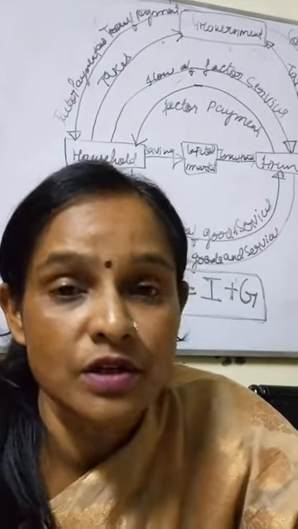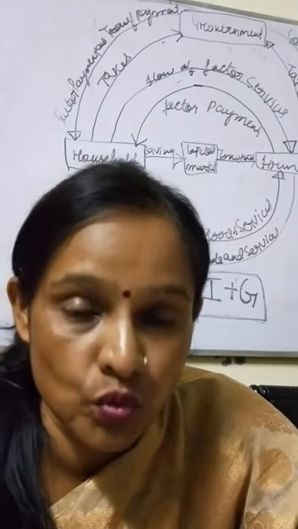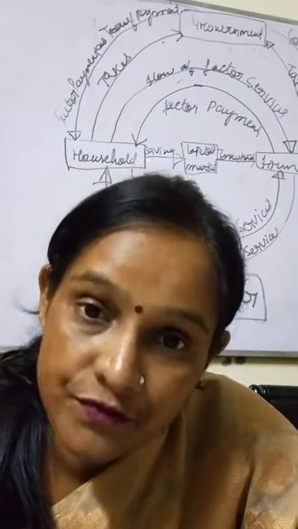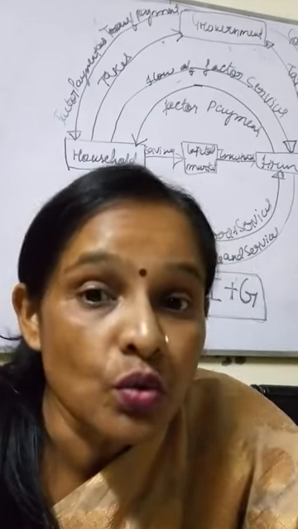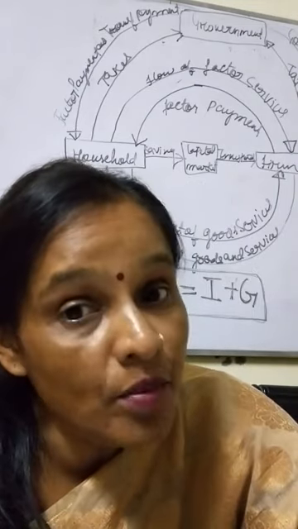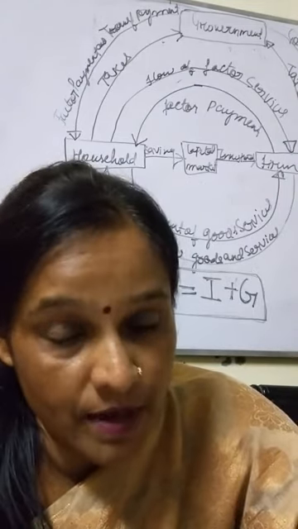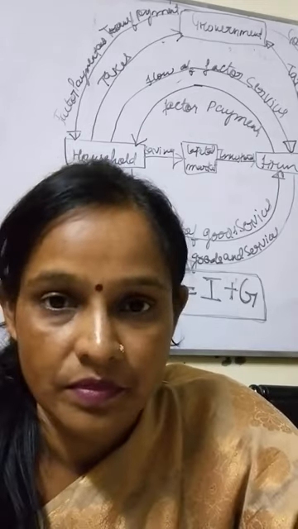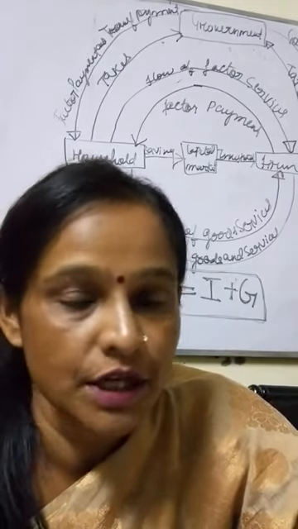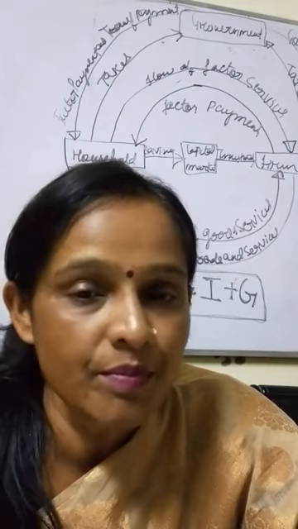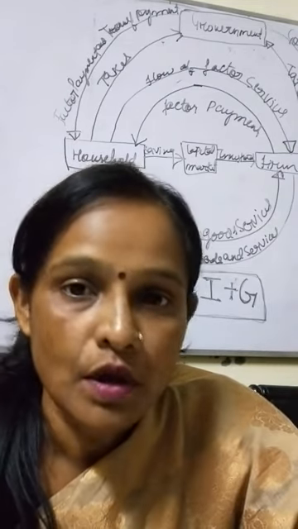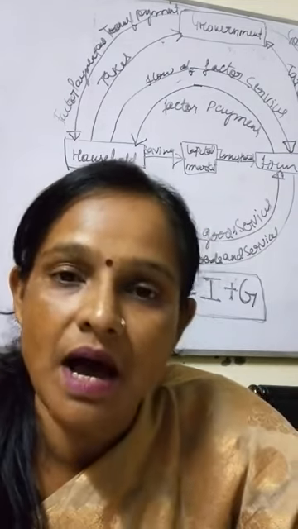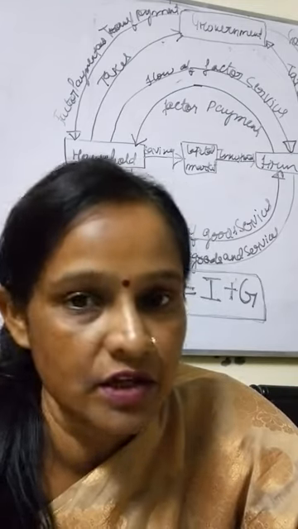The total number of seats in Lok Sabha is 552. 550 are elected members, 2 are nominated members. Who nominates the 2 members of Lok Sabha? It is the President of India, from the Anglo-Indian community. So leave those 2 members. How many members are left? 550. So the members of Lok Sabha have direct election.